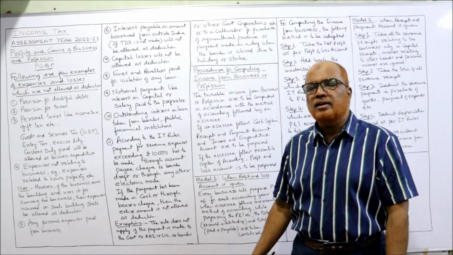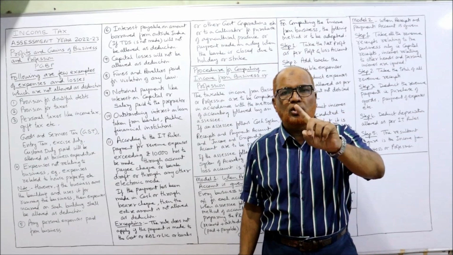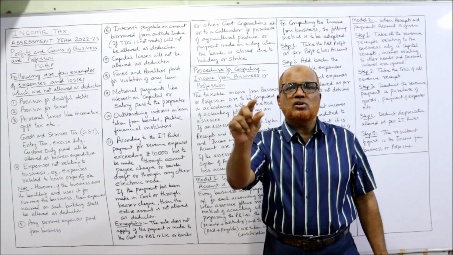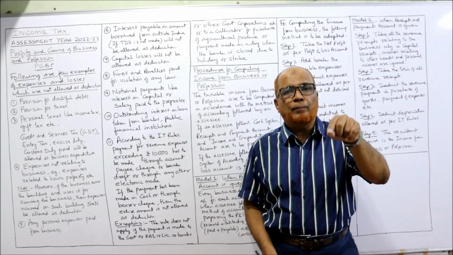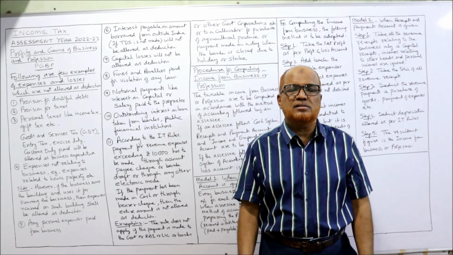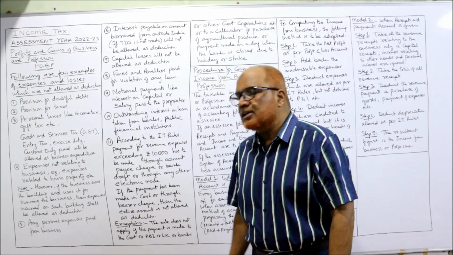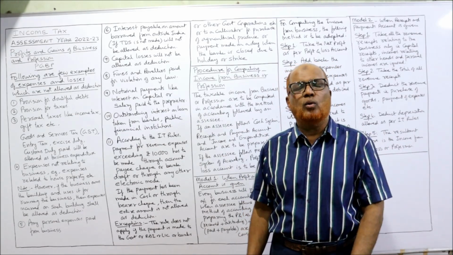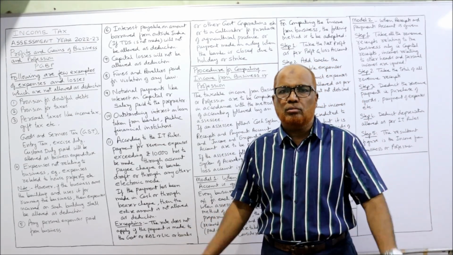Next one, expenses not relating to business. On the debit side of the profit and loss account, if you find any expenses which are not related to the business, they will be disallowed. Example, the repairs of a building that is not related to business, disallowed. Suppose the building is owned by the business and is used for the purpose of the business, then repairs to the building will be allowed as deduction. Then any personal expenses paid from the business. For example, personal expenses of the owner paid by the business. If given on the debit side, they will be disallowed, not allowed.